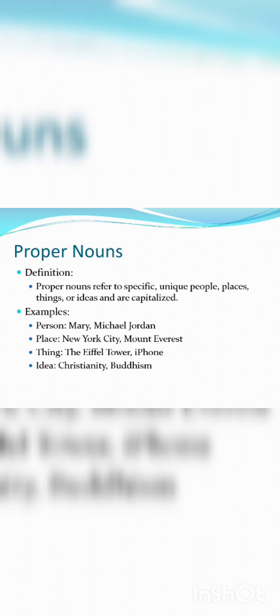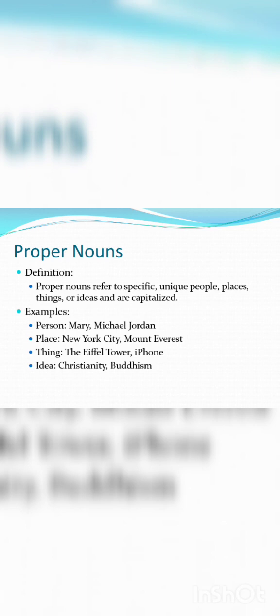Coming to the examples of proper noun. When comparing with common nouns, it was like addressing a boy or a girl. That word was given as an example for common noun. But coming to proper noun, this addresses a specific person, for example, Mary. This is the name of a particular person.